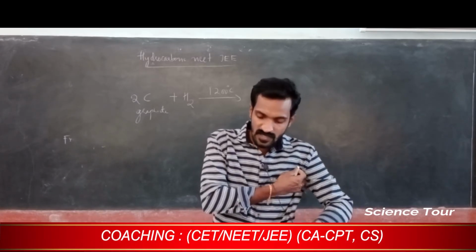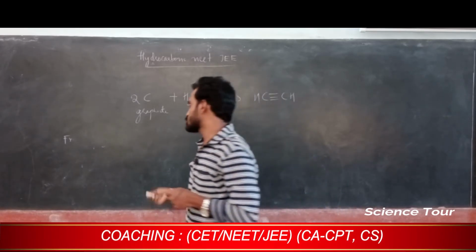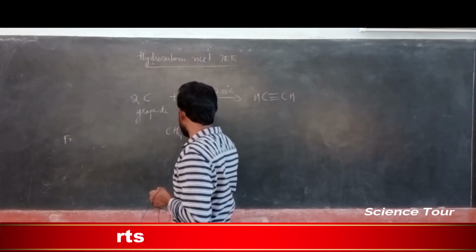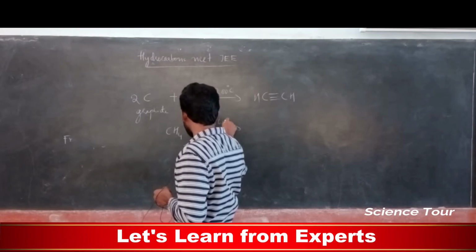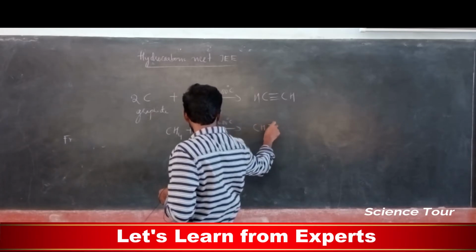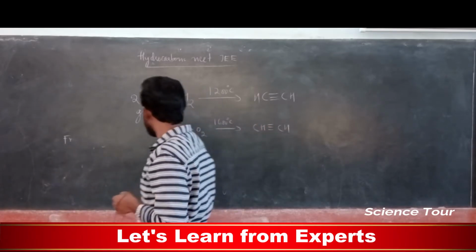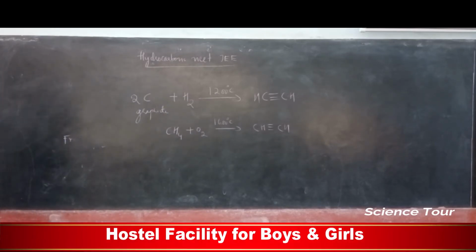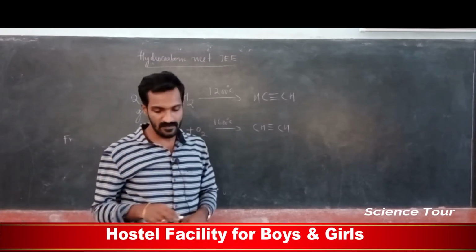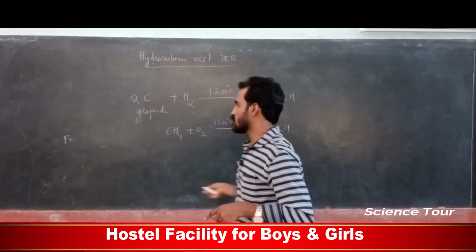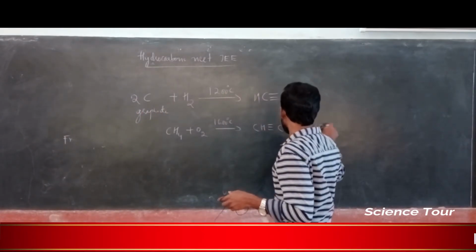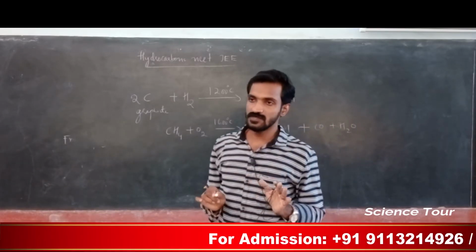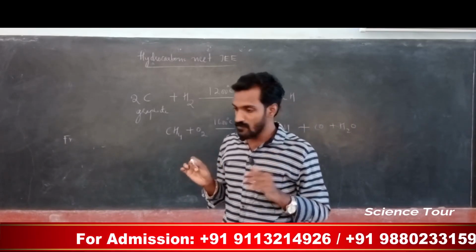And methane oxidation also gives alkyne, my dear students. Methane oxidation at 1600 degrees Celsius temperature gives alkyne. Please note down this. Methane oxidation, adding oxygen, gives alkyne. Byproducts are carbon monoxide, water, etc. But see, my dear students, I am not bothered about these byproducts.